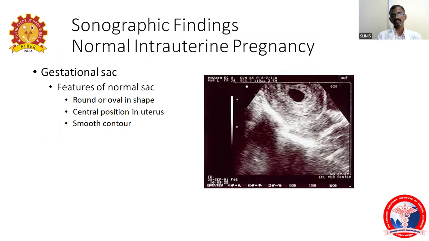So the gestational sac will be normal, rounded or oval in shape, and in the central portion of the uterus. That is called smooth trauma.